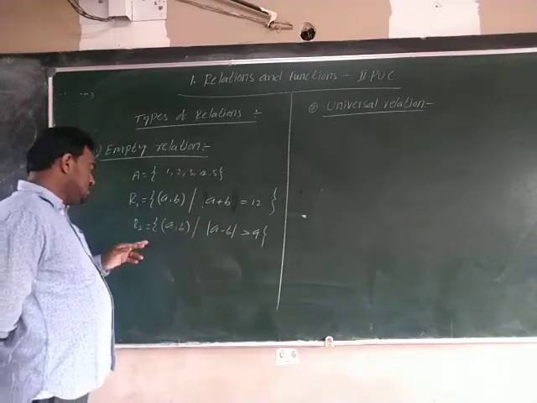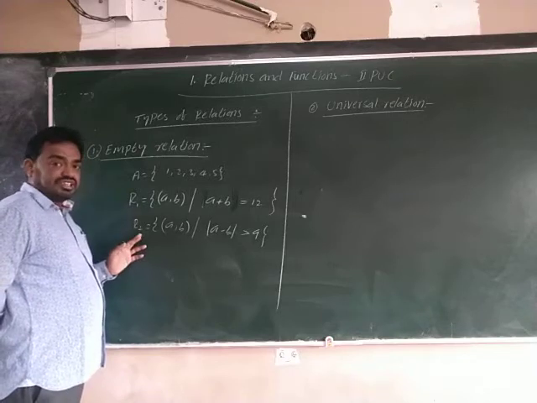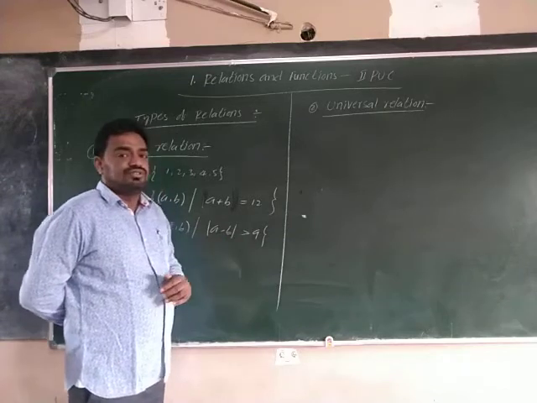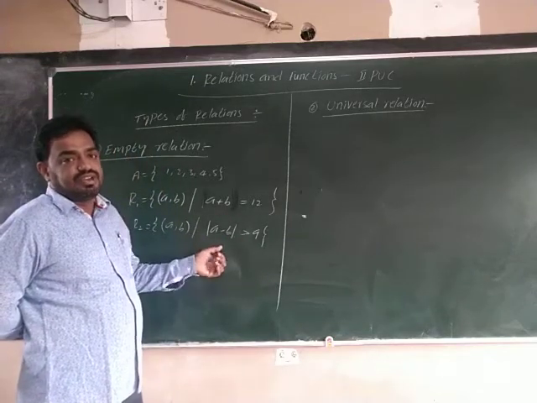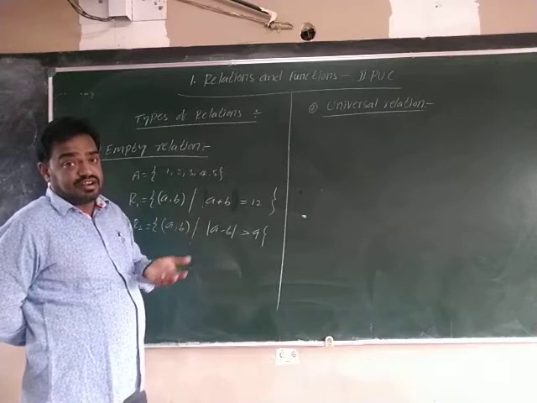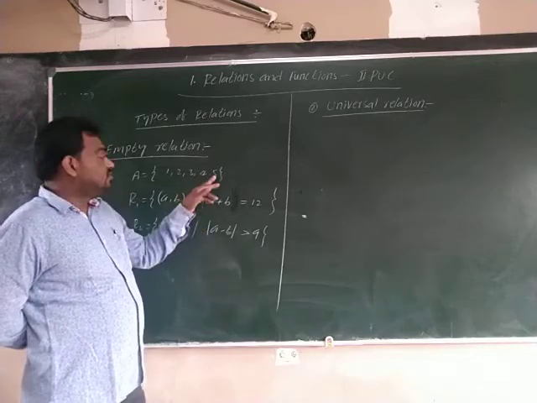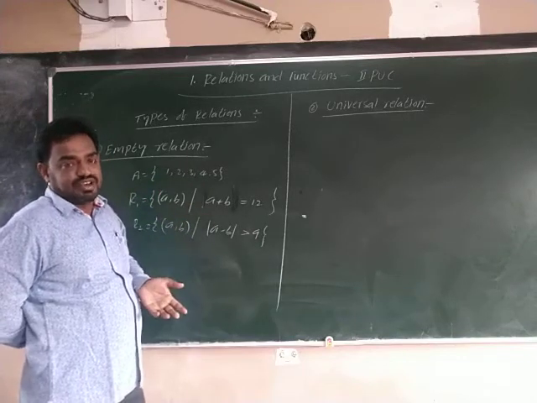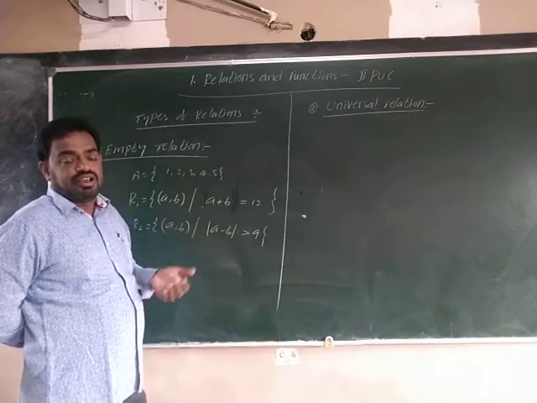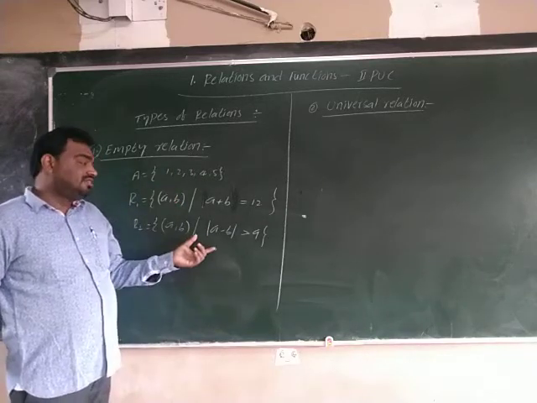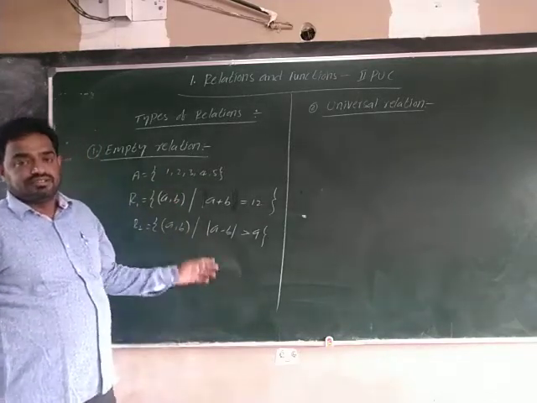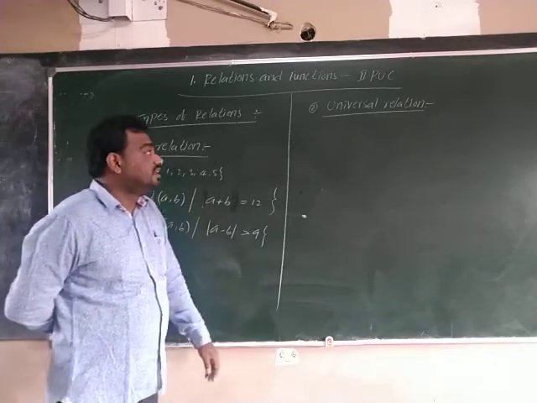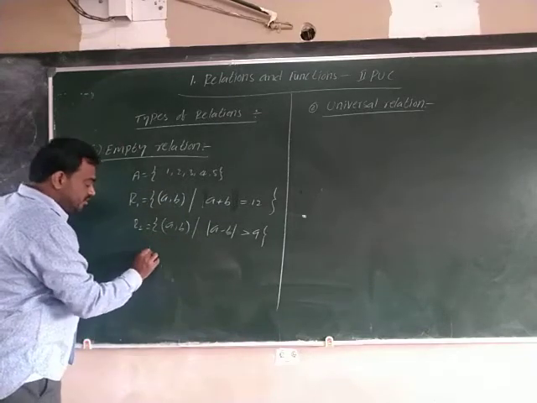Right? Next, you see here R2. One more relation I am writing here: the set of A comma B such that modulus of A minus B is greater than 9. That means the difference between a and b is greater than 9. Above 9, possible? The maximum number is 5, the minimum number is 1. The difference is 4, maximum 4 only, between the two elements from the set A. So this is also an empty relation. Understood? This is the empty relation. Next, the empty relation is usually denoted by phi.